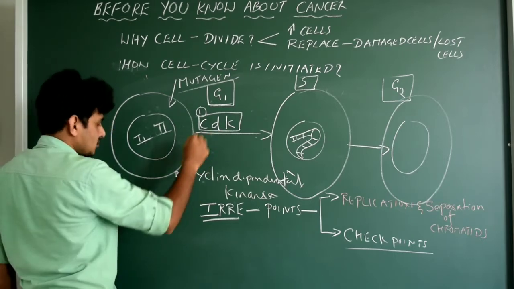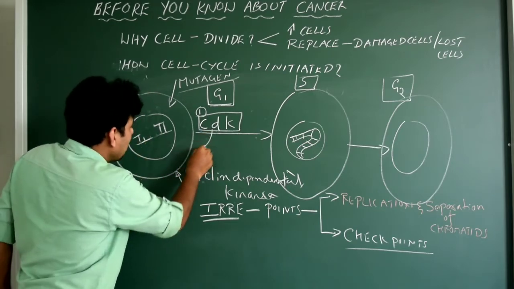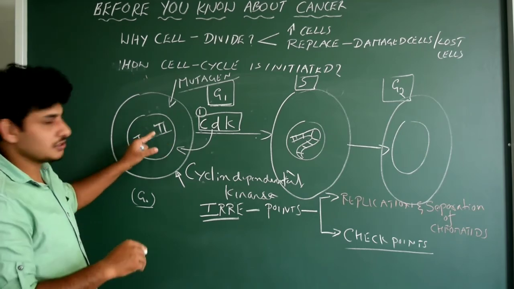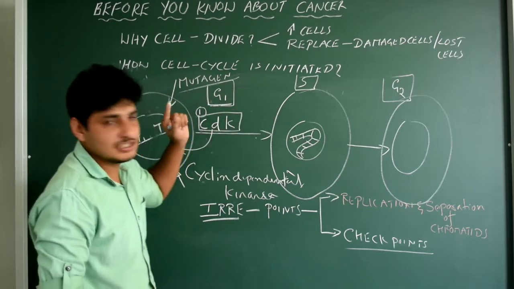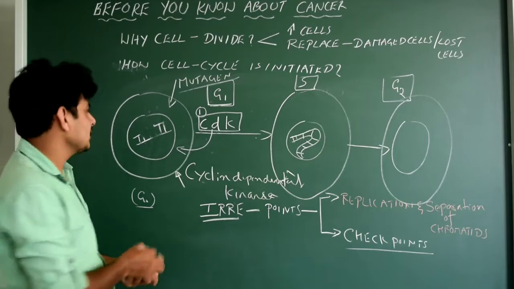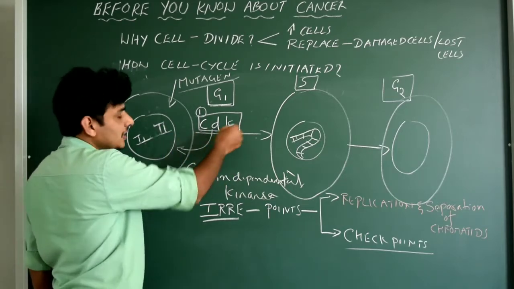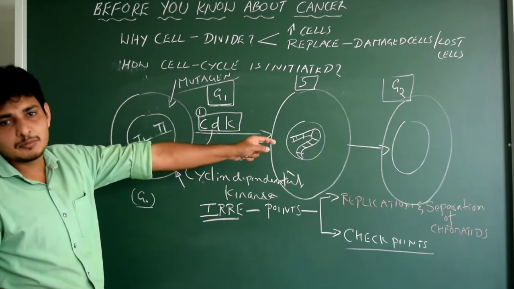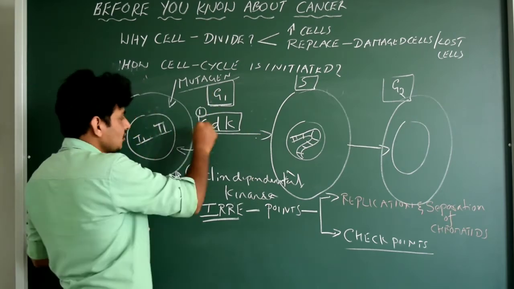What is the main function of this? It is going to stop the damaged DNA cell. The cell whose DNA is damaged, it's going to stop from entering into the G1 phase or S phase, like that. That is the main function of CDK actually. If it is not damaged, obviously they are going to allow the cells to enter into the cell cycle. That is the main function of cyclin dependent kinase. It's very important for this entire cell cycle process, for the success of the cell division. CDK, remember this, that is number one.